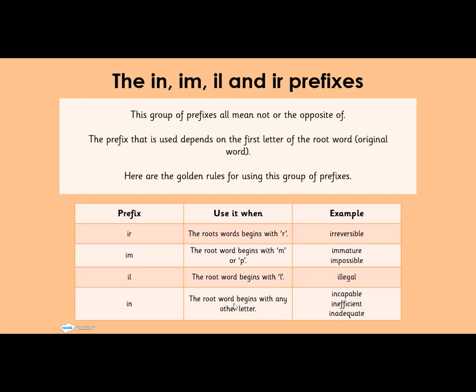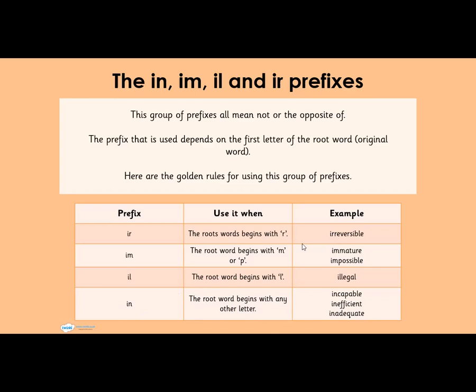Also if the root word begins with any other letter, it takes in. Like capable, it becomes incapable. Efficient, inefficient. Adequate, it becomes inadequate.